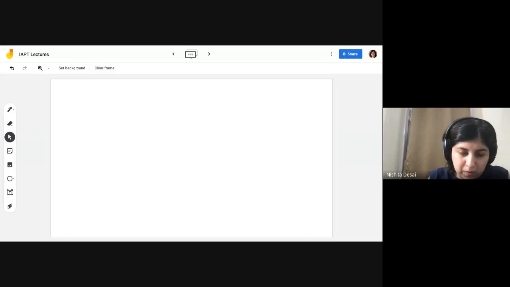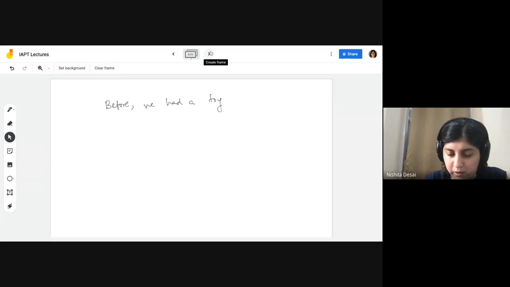Okay, so let me write down what we've done. Before, we had a toy wave packet, right? So the toy wave packet was sine kx times Gaussian, right?